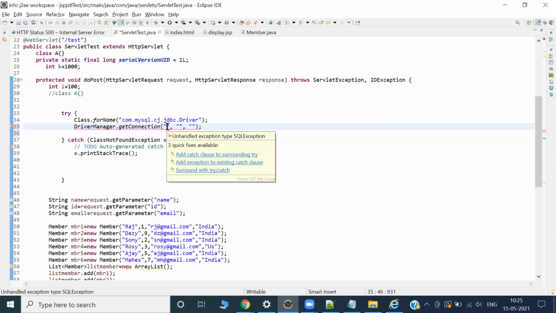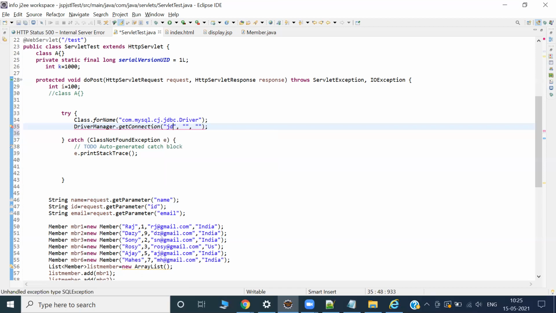Who can tell me what is the JDBC URL? JDBC:MySQL://localhost:3306/ and then the database name. Database name, SQL test. Yeah, SQL test. All good. And this is my root.